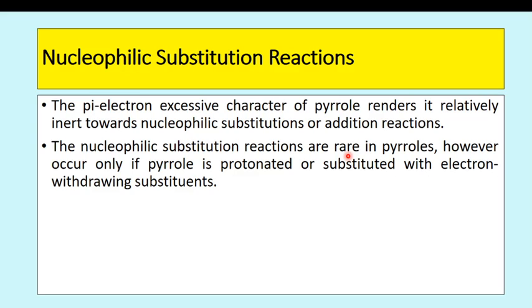So if you want a nucleophilic substitution reaction, then it requires that the pyrrole carries an electron withdrawing substituent.